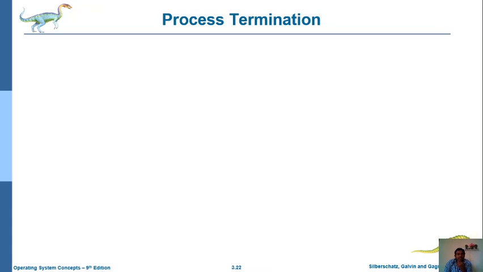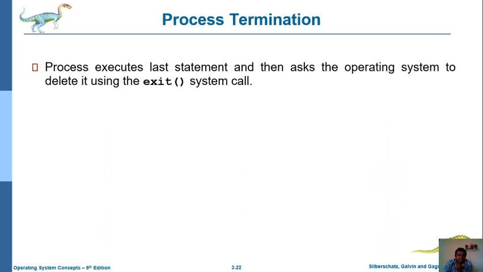So in today's session, we are going to discuss process termination and IPC, inter-process communication. Already you know what is meant by process termination. After completion of the process execution, we must terminate. That means we must stop that particular process so that its resources can be used by other processes. For that purpose we must close that existing process after completion of its execution. That is nothing but process termination.